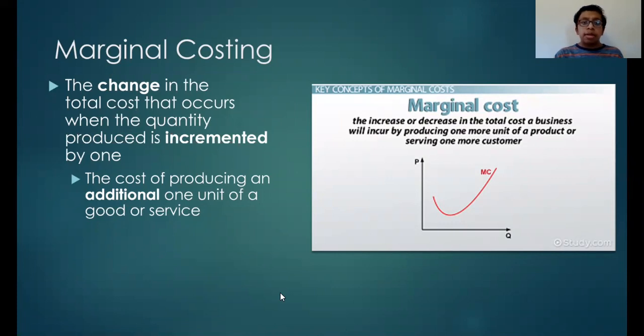For example, it may cost a company $5 to make 1 box of cereal. It may cost the same company $6 to make 2 boxes of cereal. So the marginal cost in this example is $1.